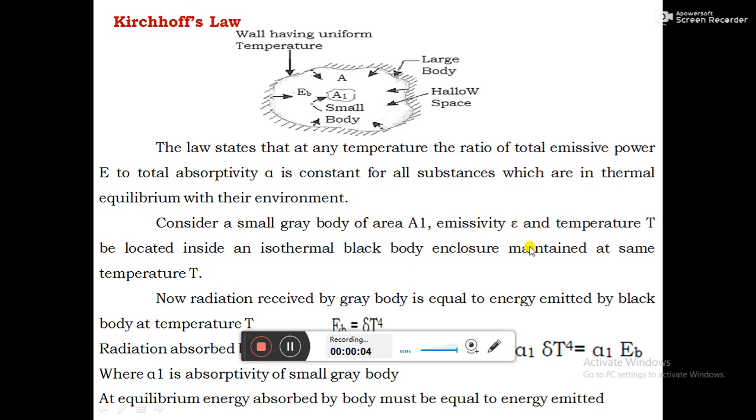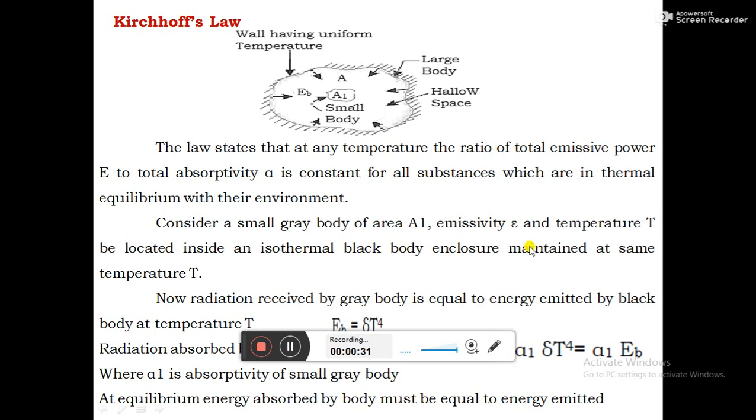In last class we discussed what is solid angle and intensity of radiation. Today we are discussing Kirchhoff law and the heat exchange by radiation between two bodies. The first concept that we are discussing today is the Kirchhoff law.